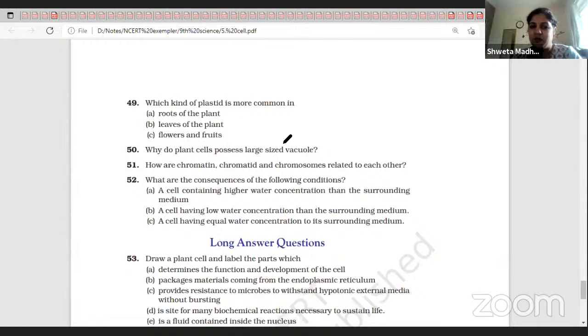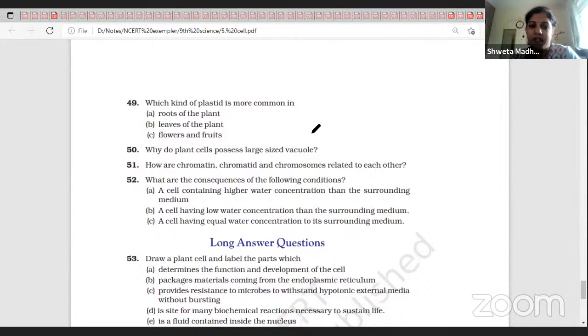Why do plant cells possess a large-sized vacuole? Ma'am, it provides shape and rigidity to the cell. Turgidity and rigidity to the cell. And it also works as storage sacs. It stores cell sap as well as water, minerals, and other nutrients. It even helps in excretion of waste material.